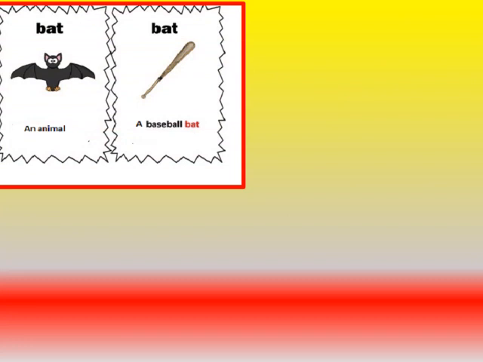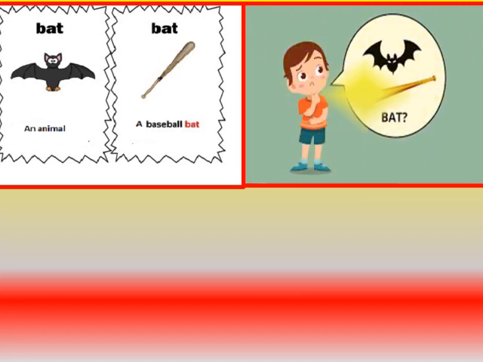Now tell me, children, what can you see in this picture? Yes, we can see two bats in this picture. One means an animal and the other means a baseball bat. Now you must be wondering, both the bats have same spelling, same sound, but the meanings are different.